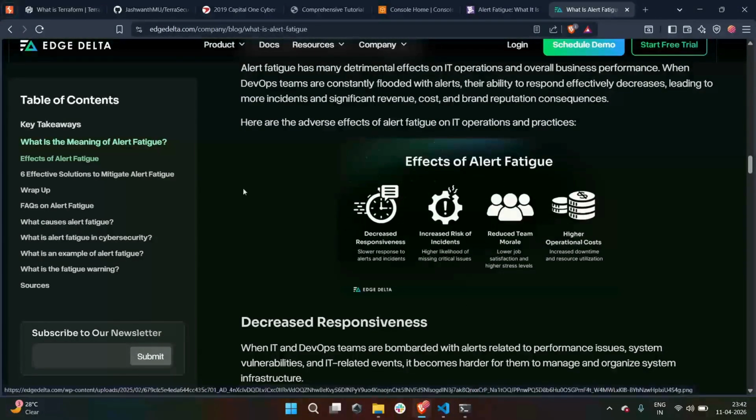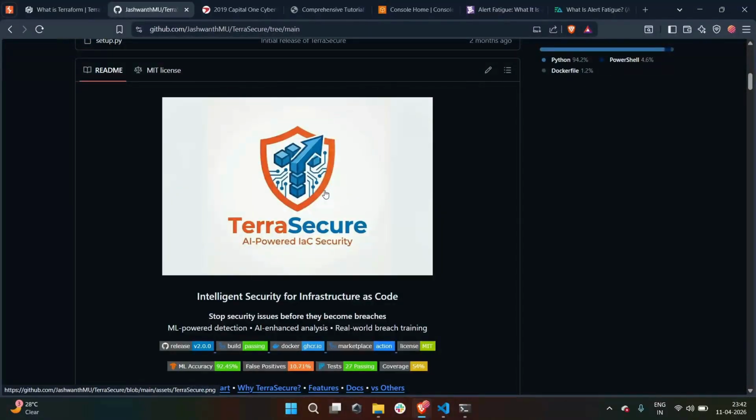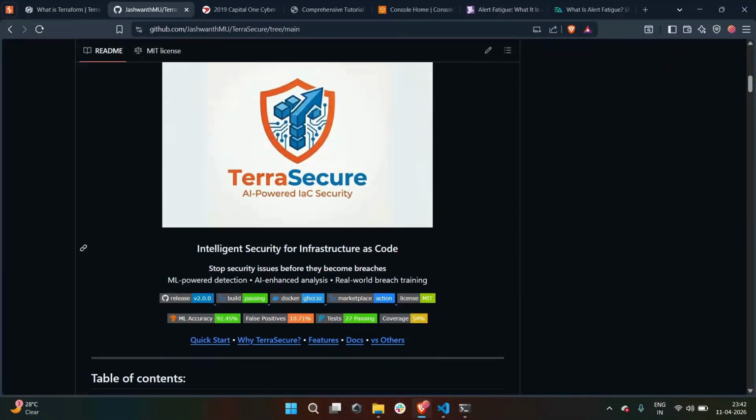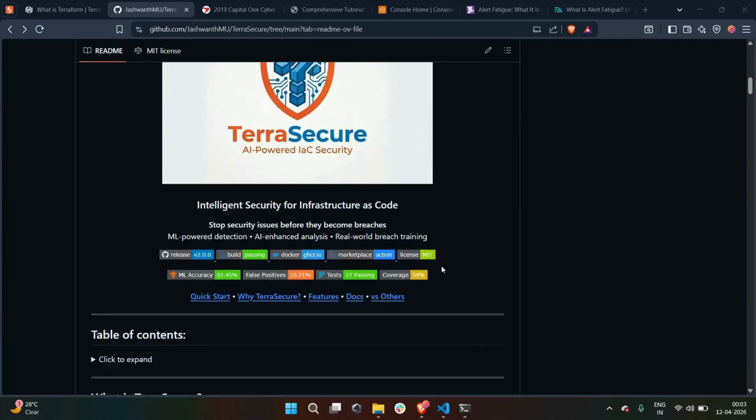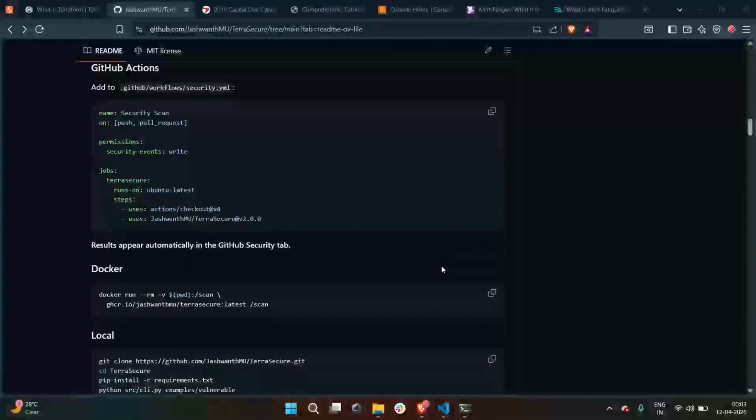I built something to stop this called TerraSecure, not by adding more rules, but by being smarter about which rules actually matter, and by explaining why in language that developers and security teams can act on. TerraSecure has three layers that work together. Let me show you those three layers.